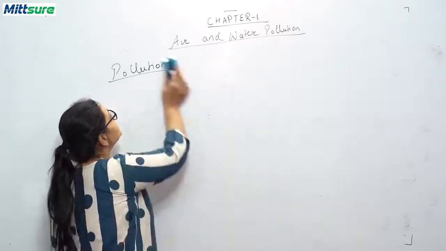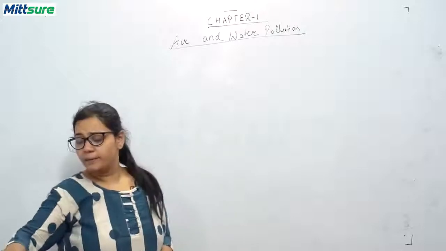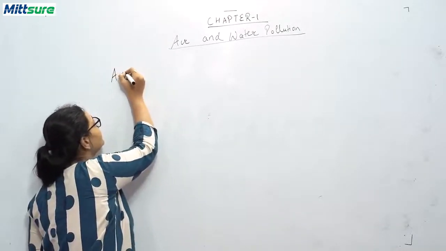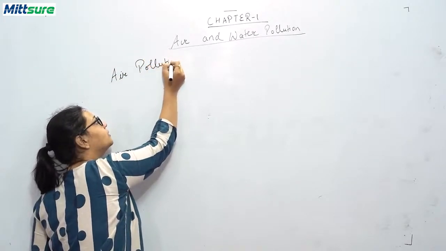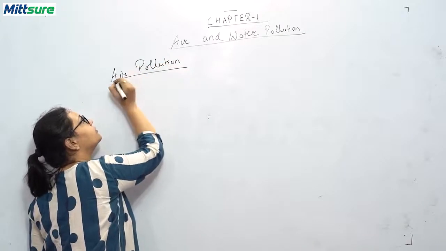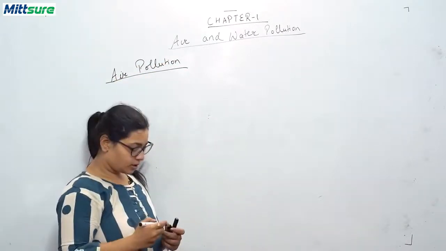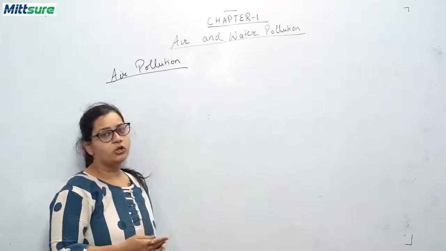Now we'll discuss air pollution first. So let me write down air pollution. Now students, air is a mixture of gases.